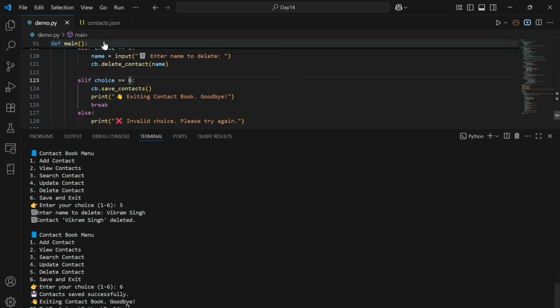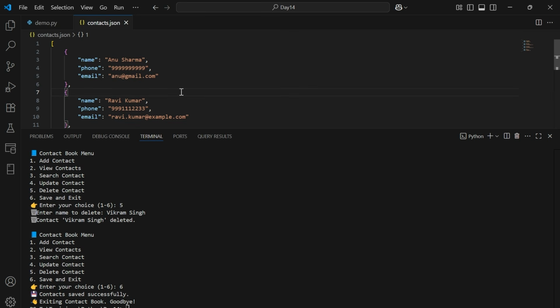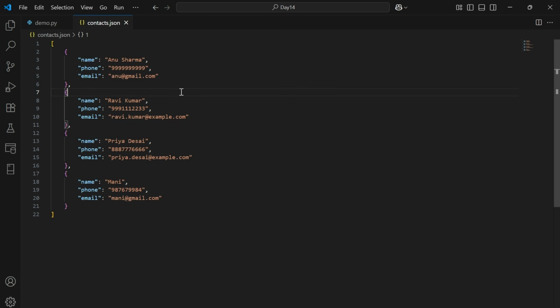successful message. Next, let's check the contact.json file in order to verify whether the contacts have been saved successfully or not. We can notice Anu's phone number and email have been updated successfully and a new contact Money has also been added, and Vikram Singh's contact has also been deleted successfully from the contact.json file.